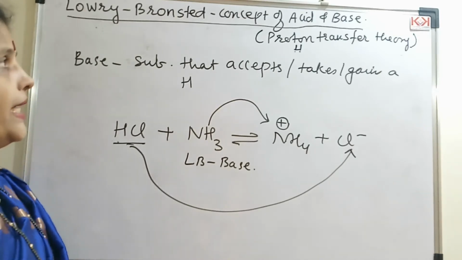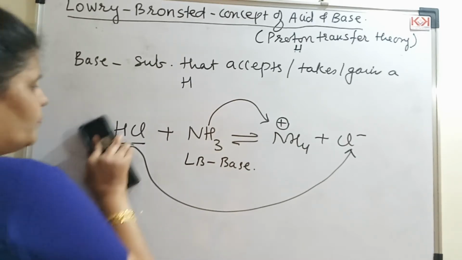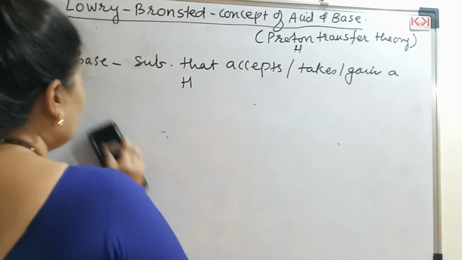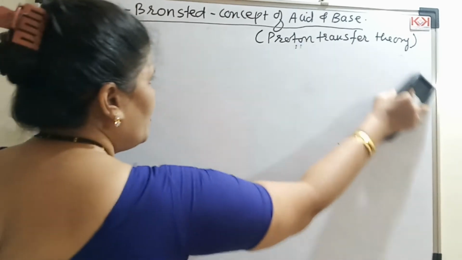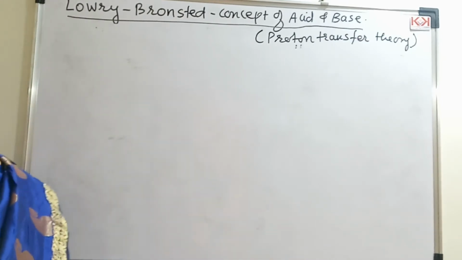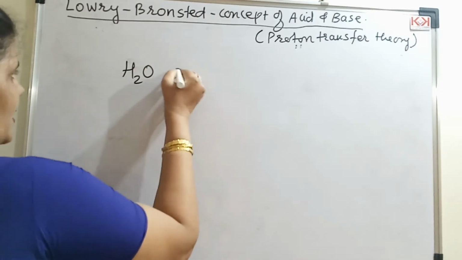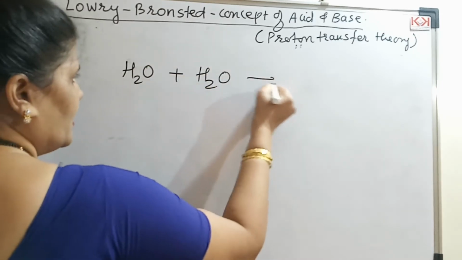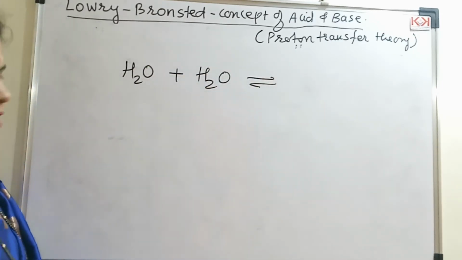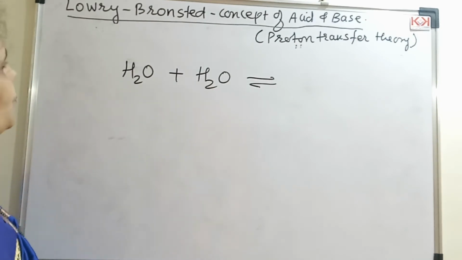The next theory under Lowry-Bronsted, which is very important, is the conjugate acid base pair. What is the meaning of conjugate acid base pair? Before that, I am giving one example. If I take water plus water, what will be the products, and which one will act as an acid and a base according to Lowry-Bronsted?